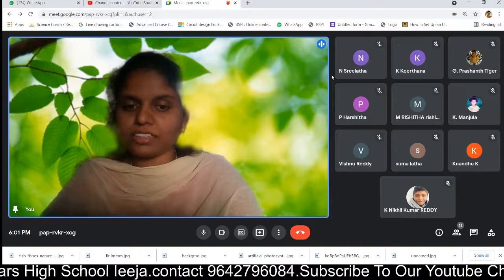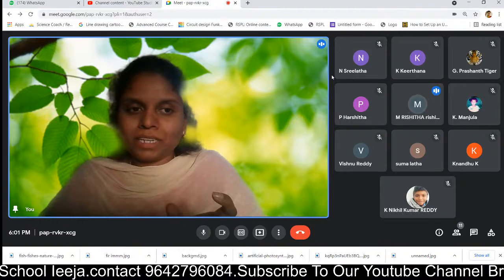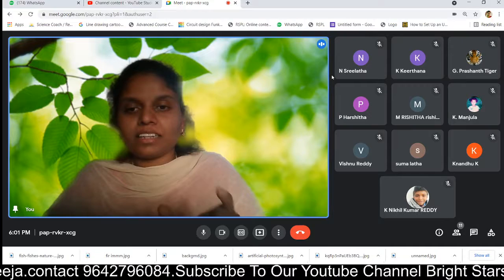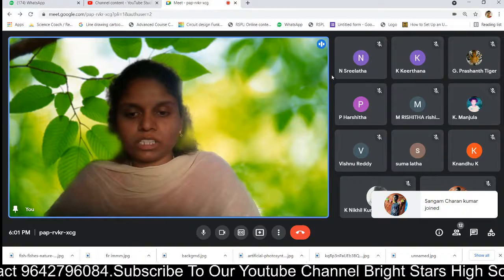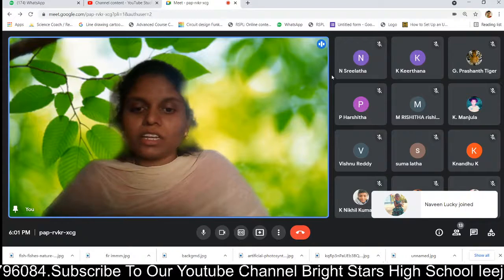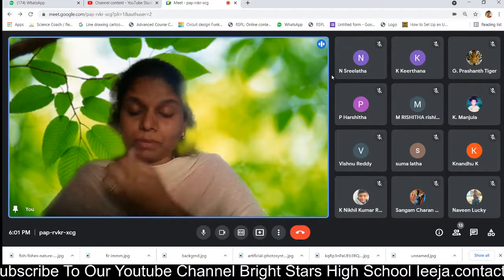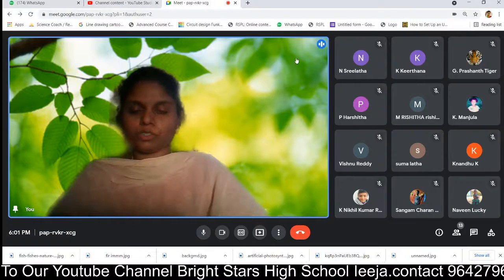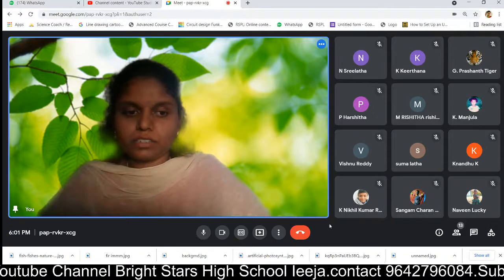In yesterday's class only I had told you: photo means light, and light is nothing but sunlight. Synthesis means preparation. So in the process of photosynthesis, the plants prepare or synthesize food in the form of carbohydrates by absorbing carbon dioxide. If you look into this figure, actually I wanted to show that picture also, but I think it's okay.